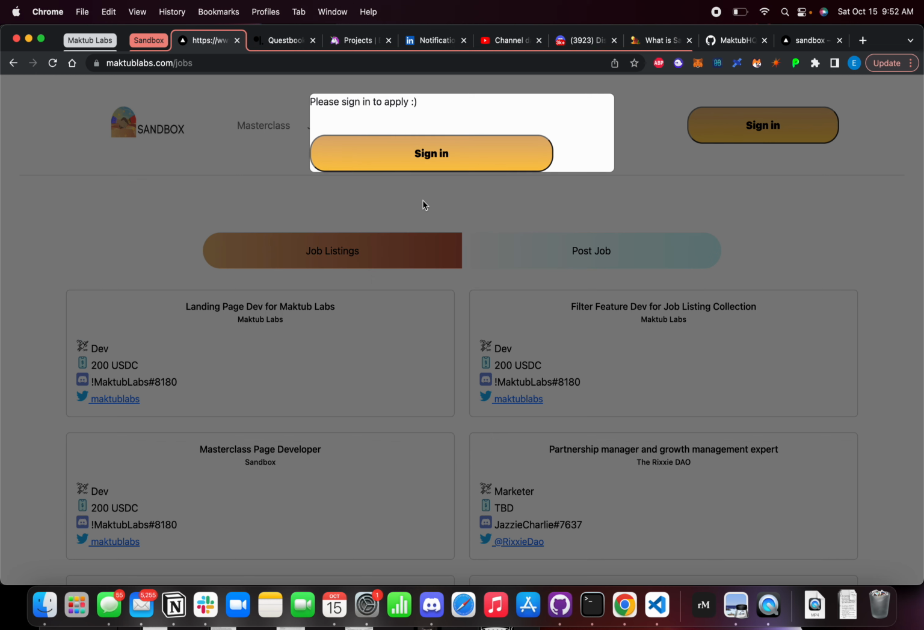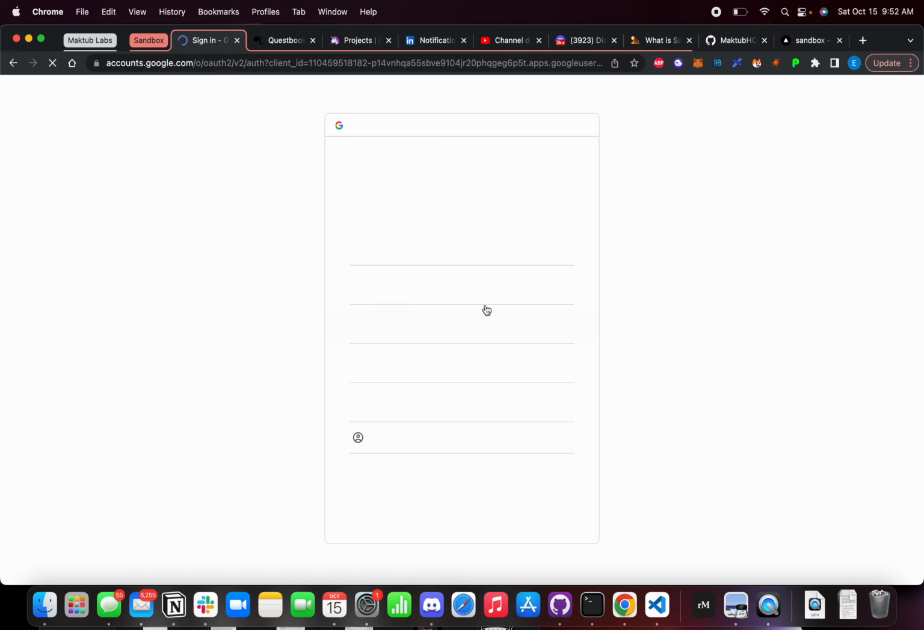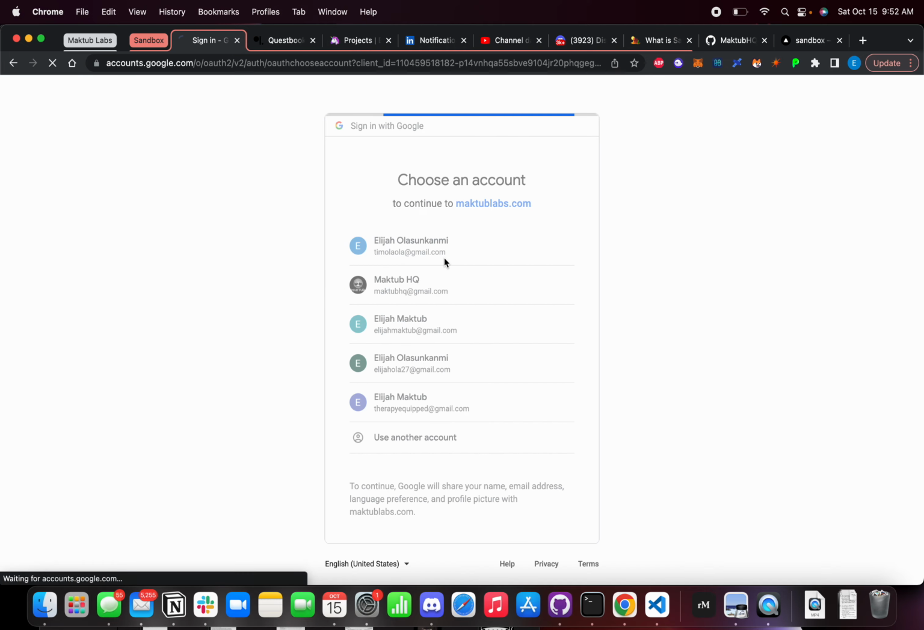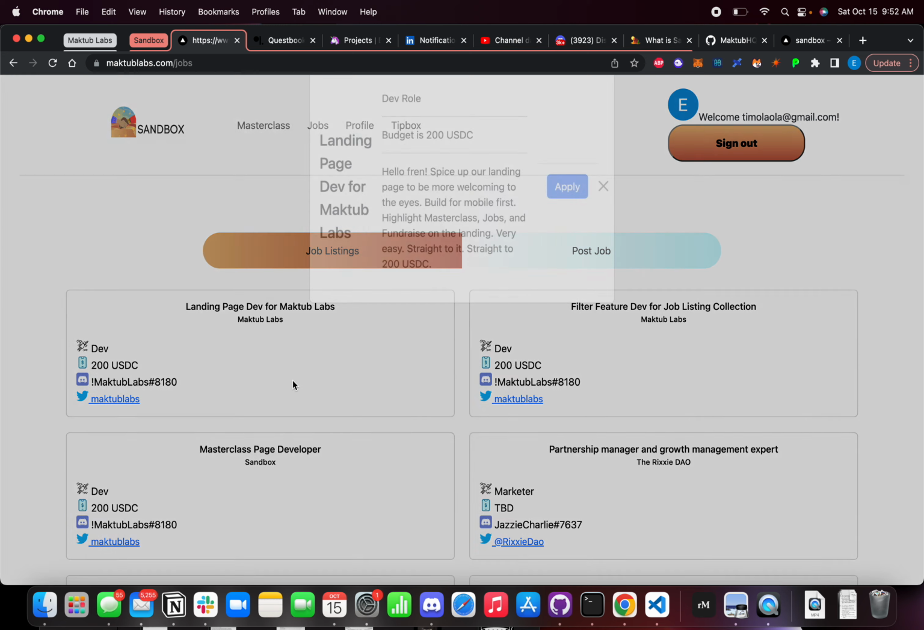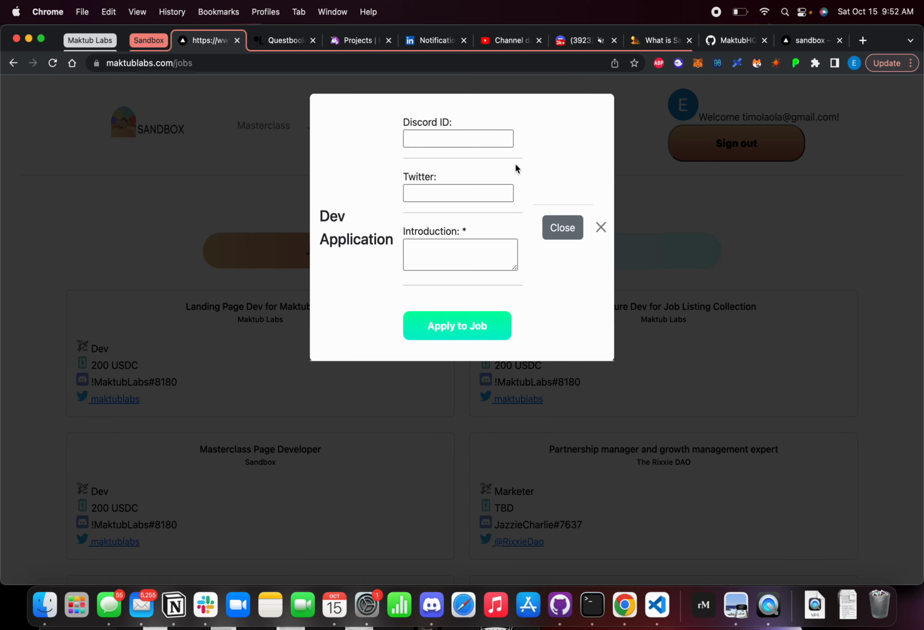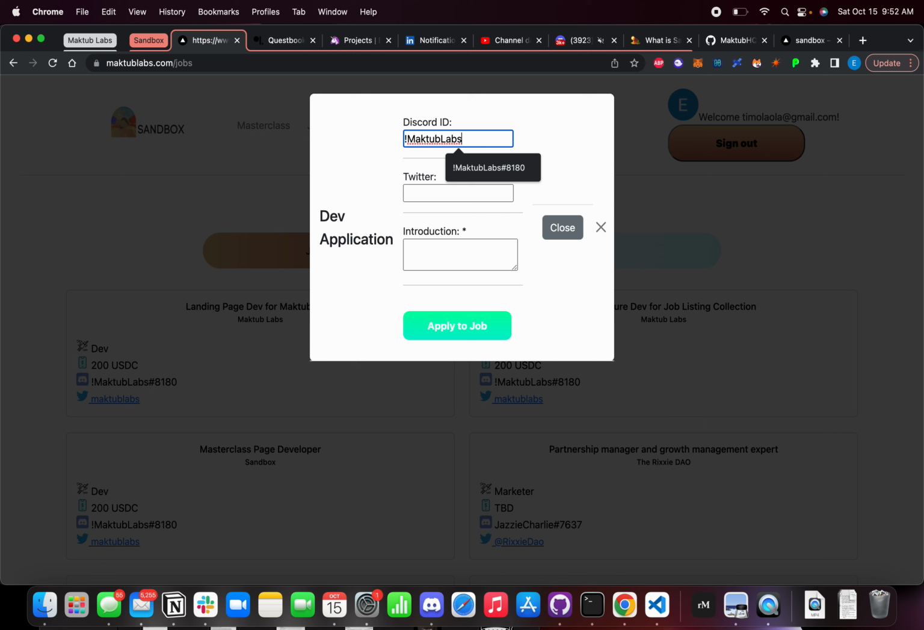You can easily apply. And as you can see, in order to apply to jobs, you need to be signed in. So we're going to go ahead and do so quickly. I'm going to sign in with Google. I'm just going to use one of my Google accounts. And as you see, I'm signed in. So I'm going to go back and try to apply to that job here. I'm going to enter Maktub Labs and 8180, my Twitter account.